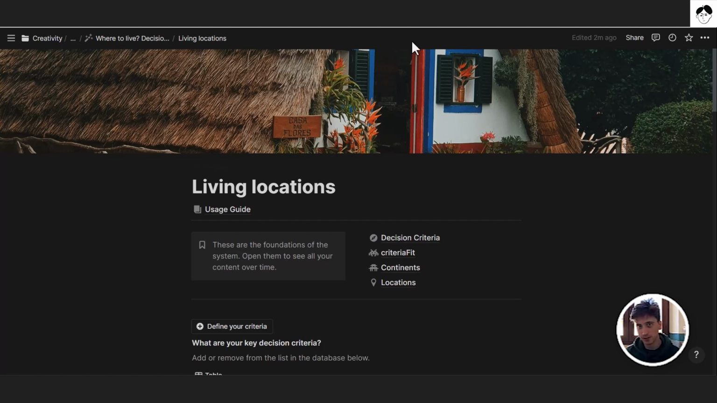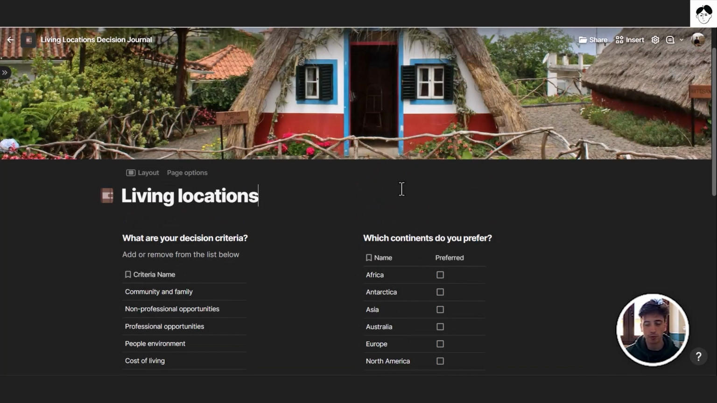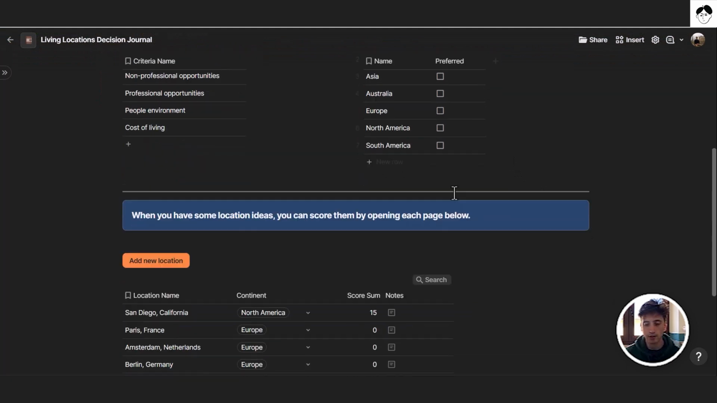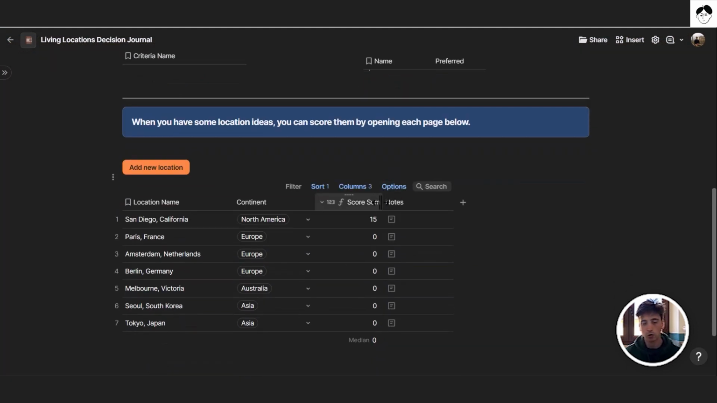Now let's see the same exact principles applied in a Coda doc. Here is the Coda doc, and you can see at the very top we have the criteria definition exactly like it was in Notion. In Notion it was through a button. Here you can see them directly on the page, just for style purposes. And then you have the continents that you prefer down here. And finally, right below, you have the same exact table that we just saw in Notion, where each location is a page, and each location is scored based on the criteria fit that you scored yourself.